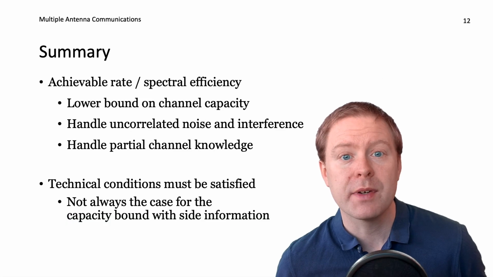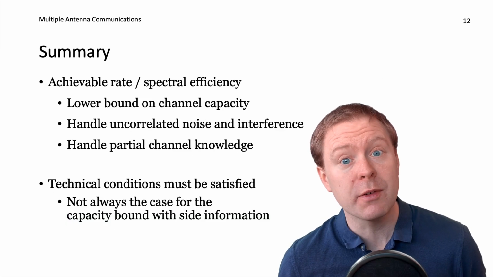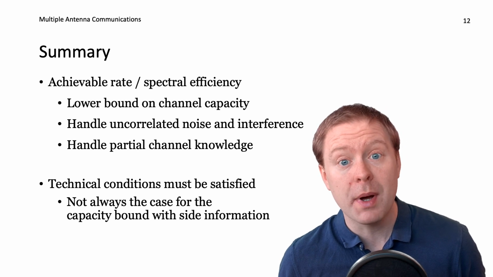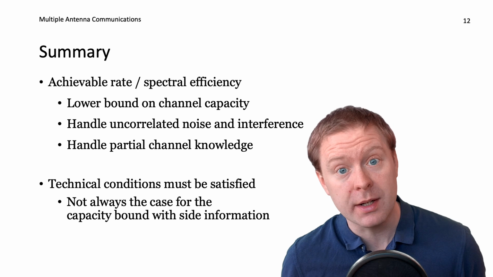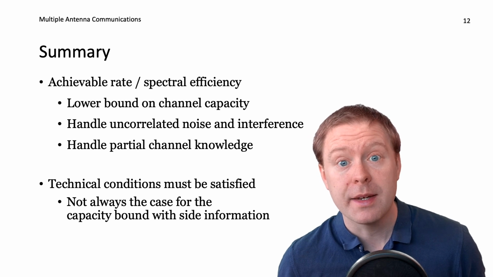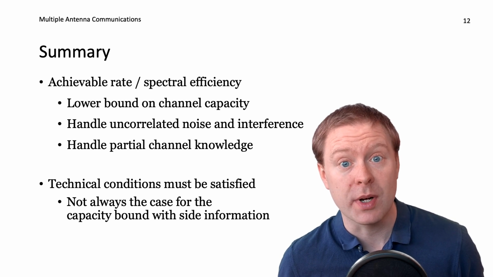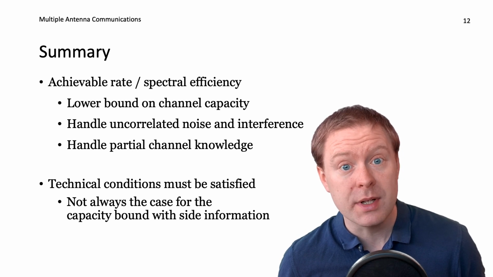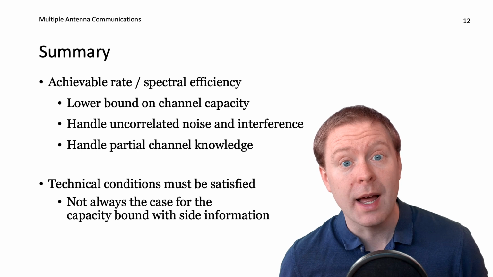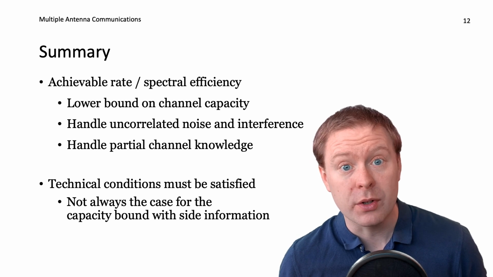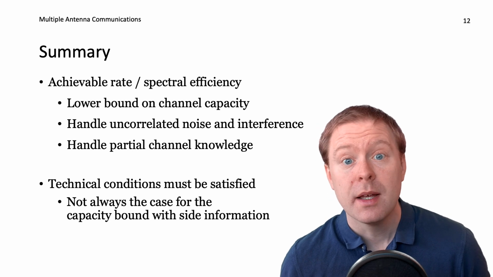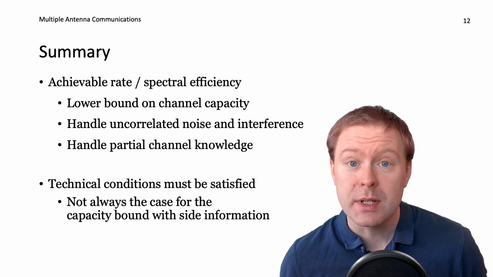In this video, we have developed a number of expressions for achievable rates, also known as spectral efficiencies. These are lower bounds on the capacity, measured in bits per second or bits per symbol, and they describe how quickly we can actually transmit data. And what is specific with these lower bounds is that they can be used to handle noise which is non-Gaussian. It might be uncorrelated but not independent, and we can also deal with interference in that way.